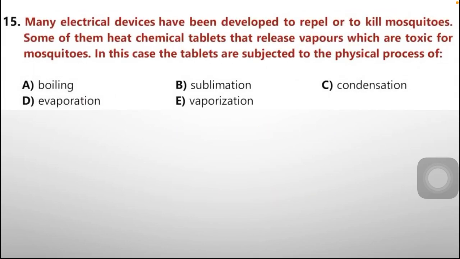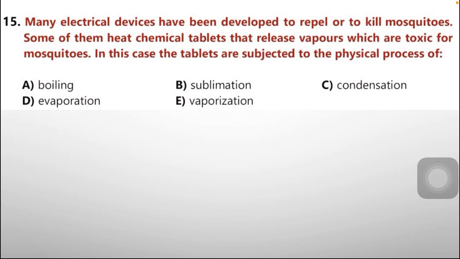Question number 15. Many electrical devices have been developed to repel or to kill mosquitoes. Some of them heat chemical tablets that release vapors which are toxic for mosquitoes. In this case, the tablets are subjected to the physical process of option A, boiling. B, sublimation. C, condensation. D, evaporation. E, vaporization.